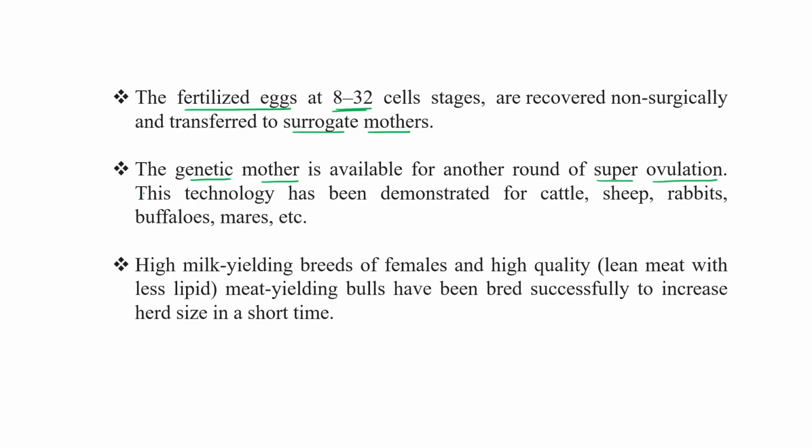Okay, so as it is written over here, the genetic mother is available for another round of superovulation. This technology has been demonstrated for cattle, sheep, rabbit, and other animals also. High milk yield breed of female and high quality meat yielding bull have been bred successfully to increase herd size in a short time if we use this particular type of method, MOET. So high milk yielding female and high quality meat yielding bull is produced with this method.